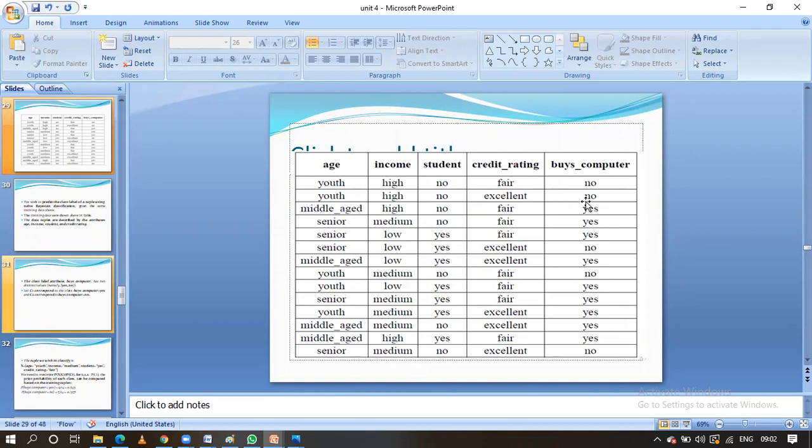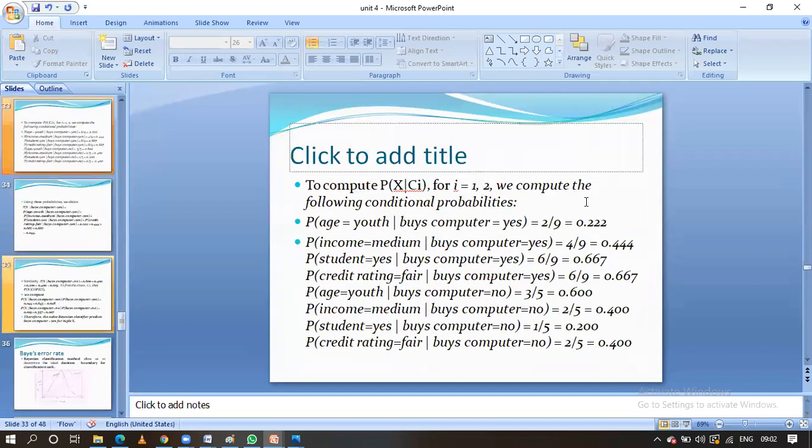If you observe here, guys, for all the yes's we will have the denominator as 9. Why? Because there are 9 yes's in the tuples. All these 4 values will have the denominator 9. Coming to no, guys, we will have the denominator as 5. Why? Because for buying a computer equal to no, we have 5 records in the given tuples.